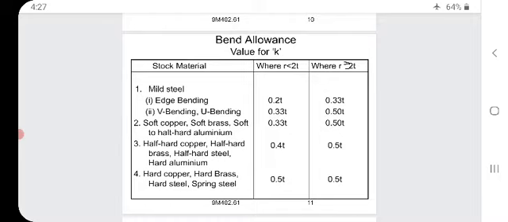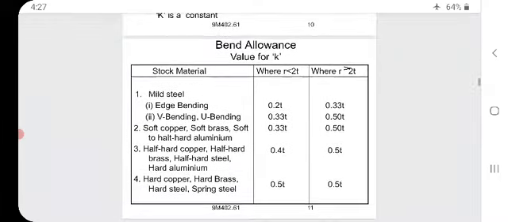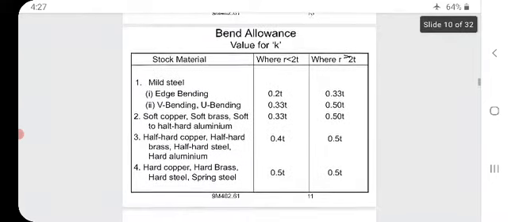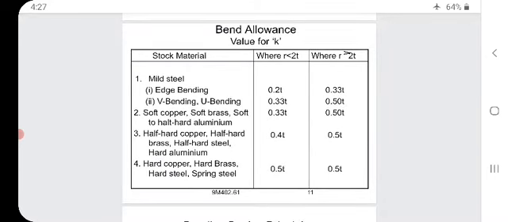The value for K we will see in the tabular column: stock material, where R is less than 2T, where R is greater than 2T. Mild steel, first one edge bending, second V bending, U bending, 0.2T and 0.33T.